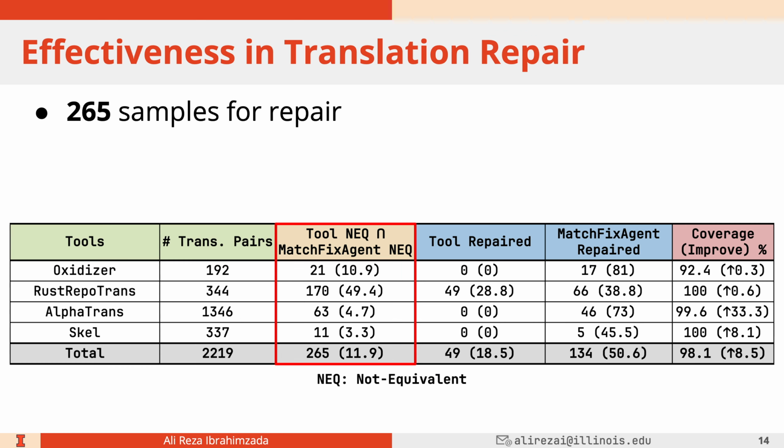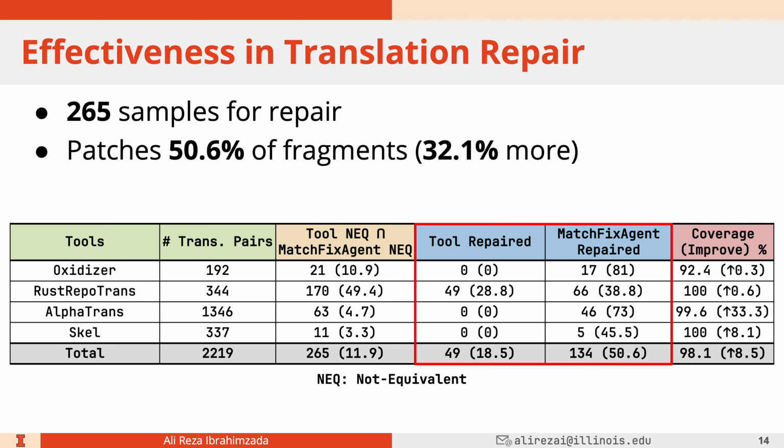Out of these 265 samples, MatchFixAgent was able to fix 134 of them, about a 50.6% success rate in terms of translation repair. And existing tools, as we mentioned before, have a hard time fixing translation bugs, so only 18.5% of them were fixed. So MatchFixAgent fixes about 32% more translation bugs compared to existing tools.